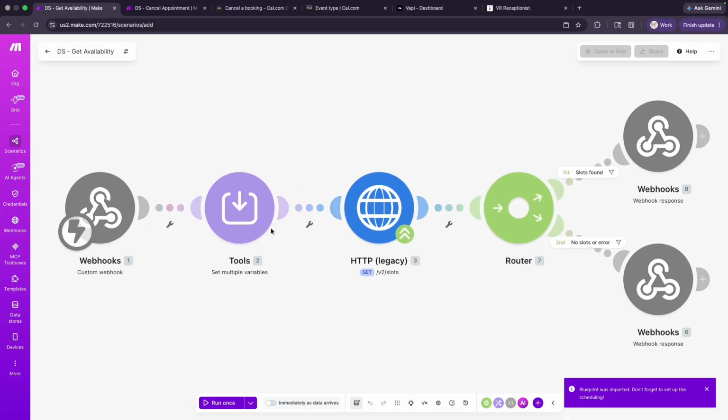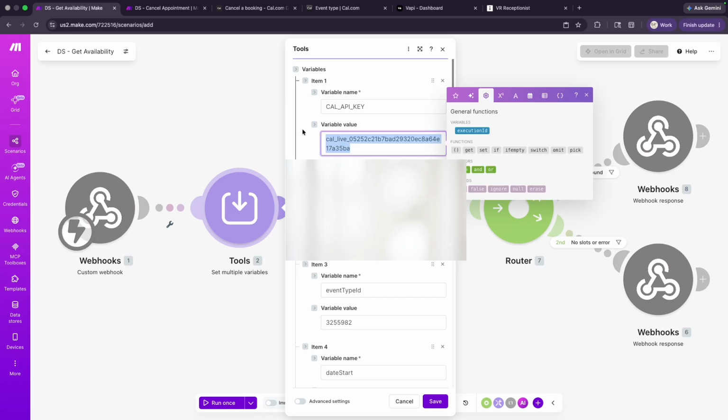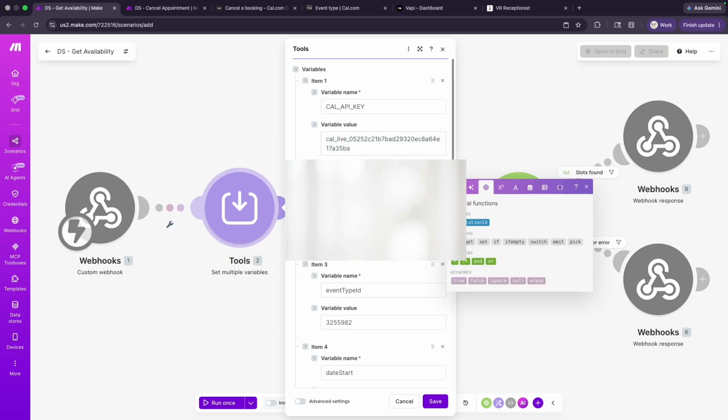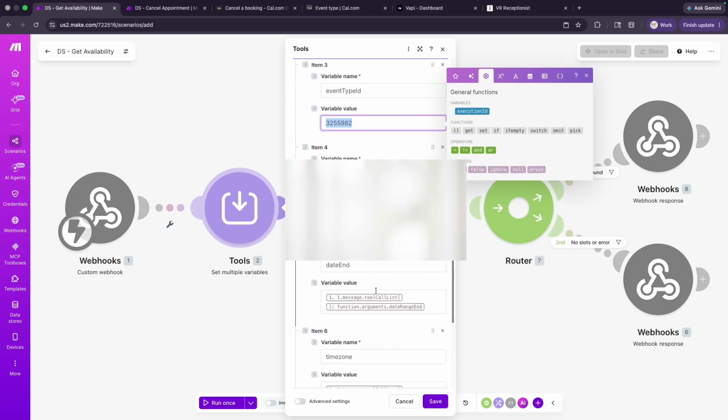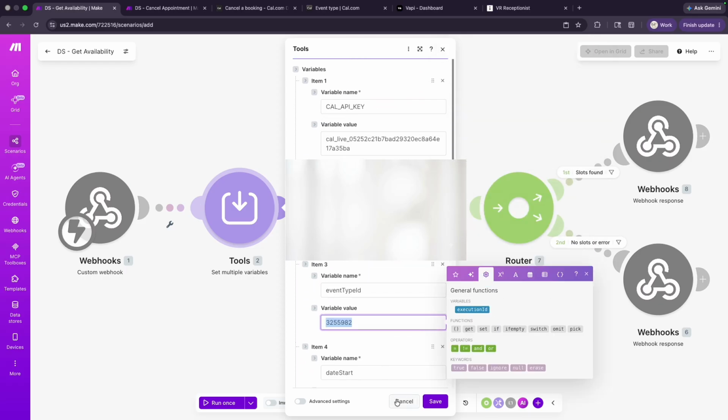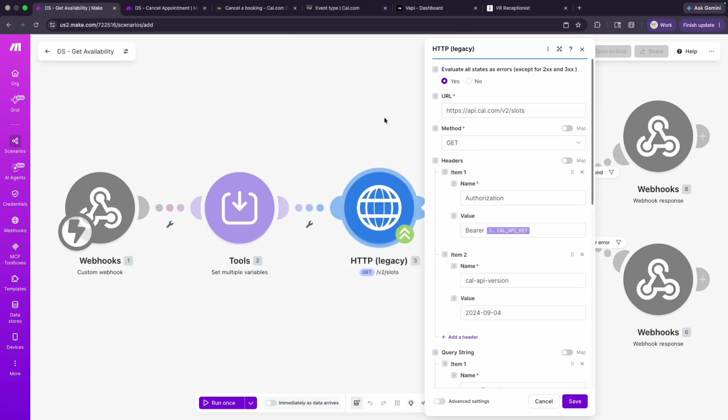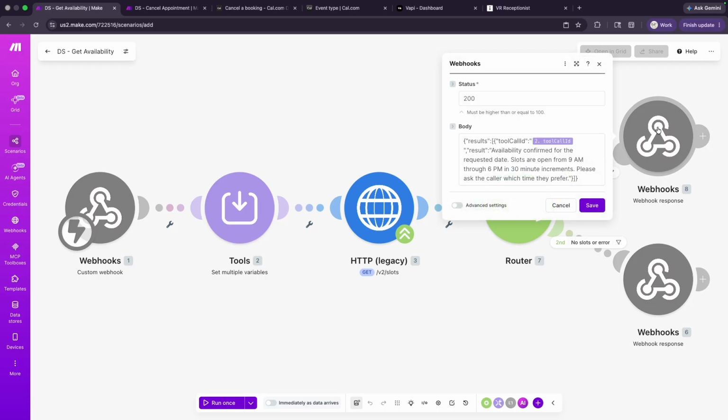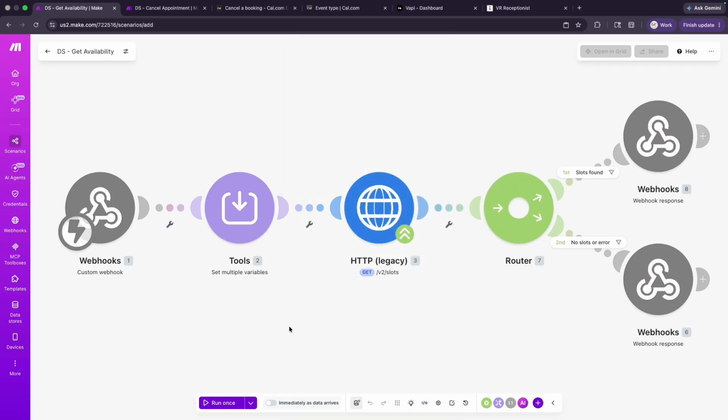When you import it, what you want to do is basically check and make sure to input all of your API keys, your event ID, and that's about it. Everything else should work fine for your response webhook. And once you do that, you'll be able to activate the scenario from here and it will run fine. So I just wanted to show that to you guys. Now let's get back to the video.